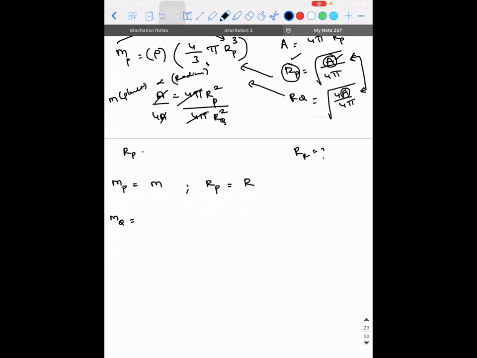Since the radius of planet P is 1 by 2 times the radius of planet Q, what is going to happen to the masses, guys? Or I can say RQ is equal to 2 times RP. Then what will happen to the mass of Q in comparison to the mass of P? Mass of P is taken as reference for everything. Then it will be 8 times mass M of P. Yes. Then the radius of Q will be 2 times the radius of P. That is already known. That is R.